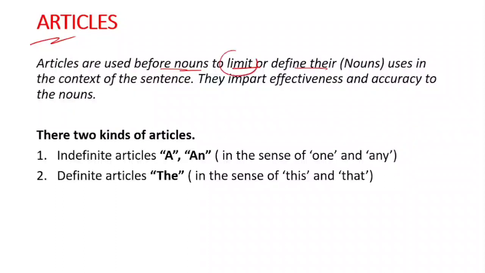The article will limit the particular noun, or define exactly what that particular noun is, okay? And they will also impart effectiveness and accuracy to the noun. So we can say that the article is very important.